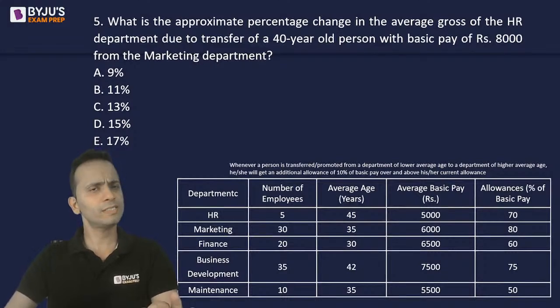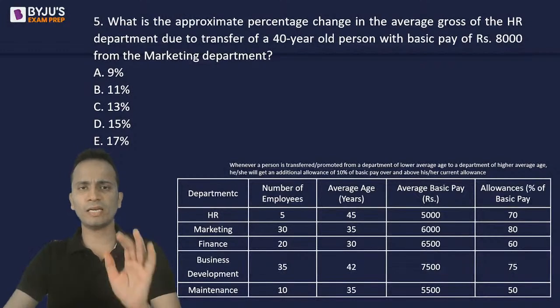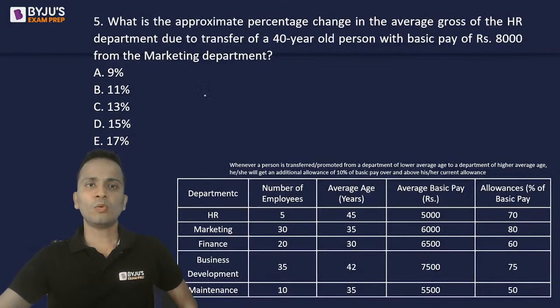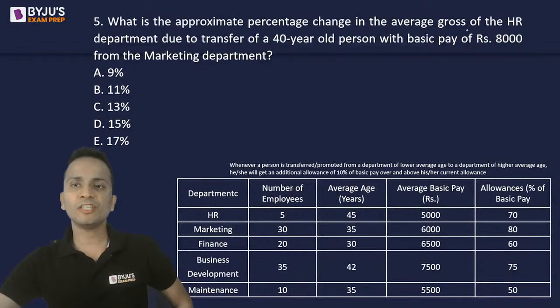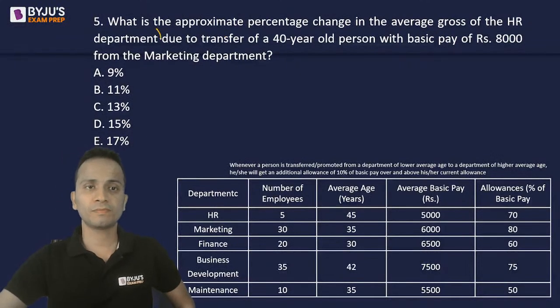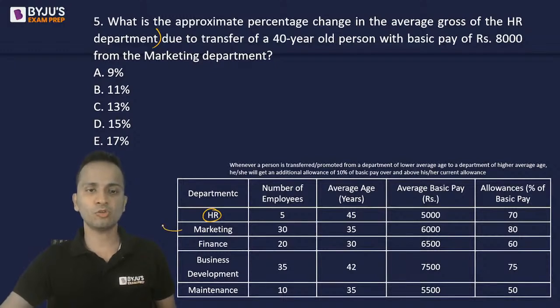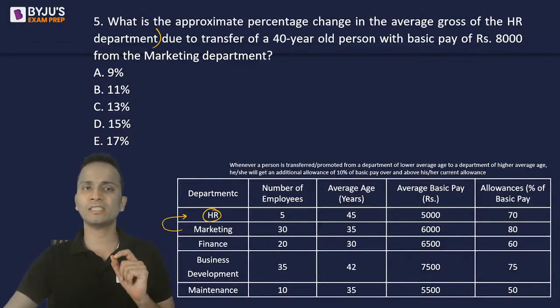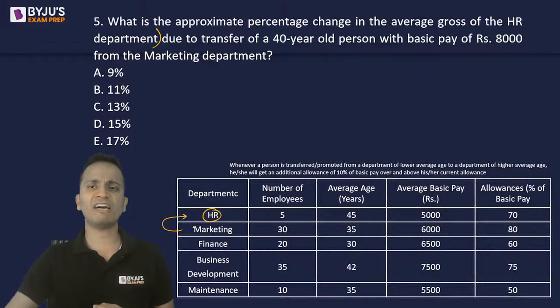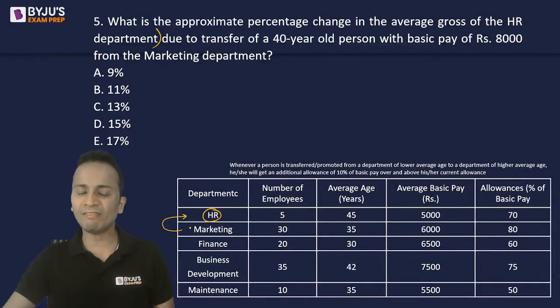Okay, now let's start. Let's have a look at what needs to be done. What is the approximate percentage change in the average gross pay of the HR department? So we are considering the HR department and we'll have to calculate the average gross pay of this department, due to the transfer of a 40-year-old person from the marketing department. So one person has been transferred from marketing to HR.